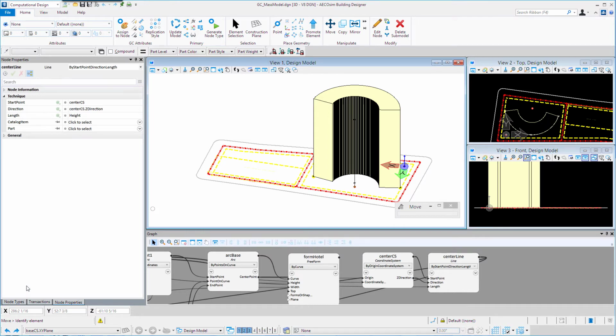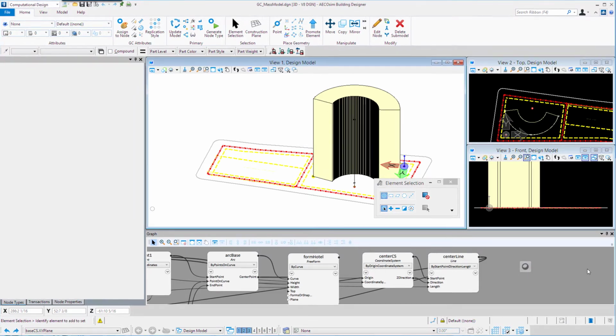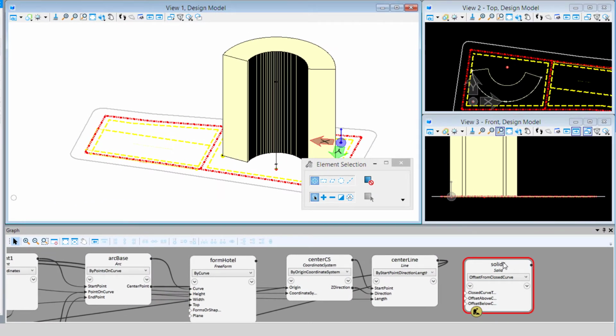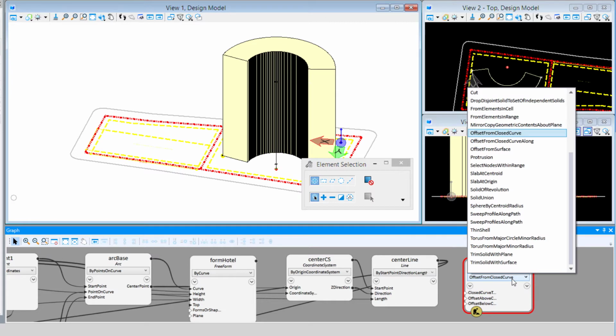So go back to the node types, and I'm going to use this solid node as opposed to the cone node. This just has some different options or techniques. I'm going to take that and drag and drop it onto the graph, and rename this as the solid cone. Now this is actually going to be a construction. It's not something we're going to want to visibly see in our model because we're using it to subtract from the solid. But for the technique, I'm going to select the technique, which is cone.